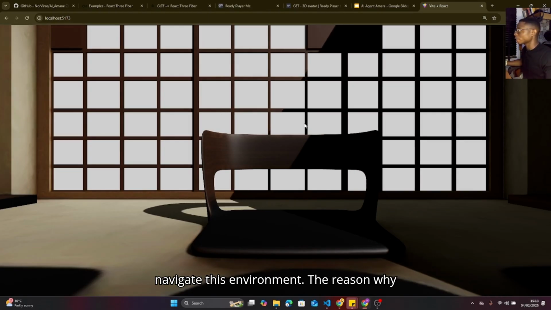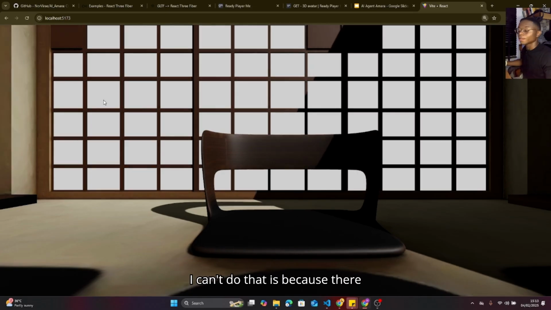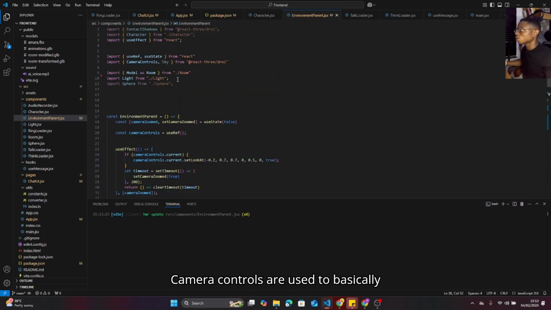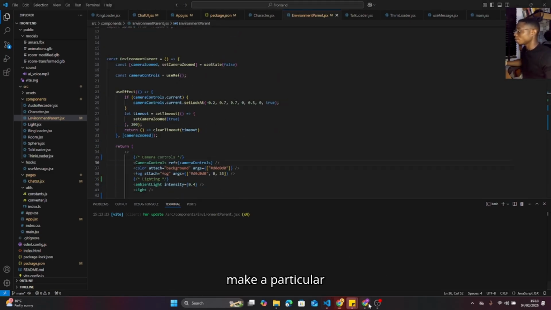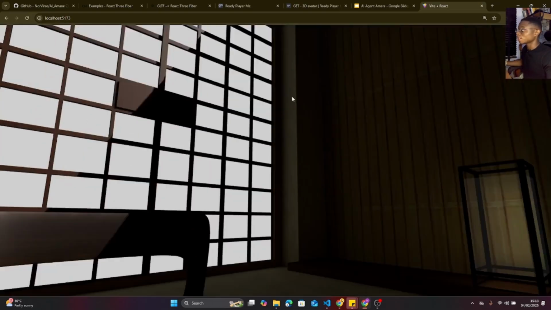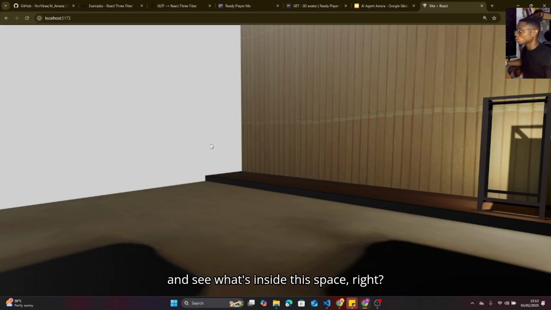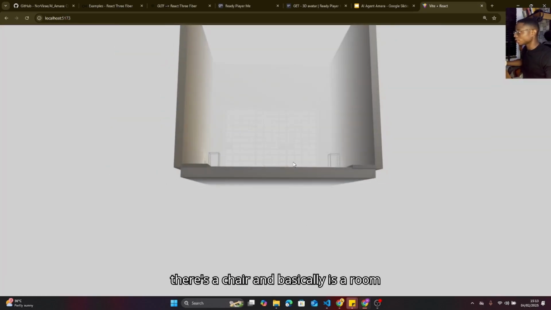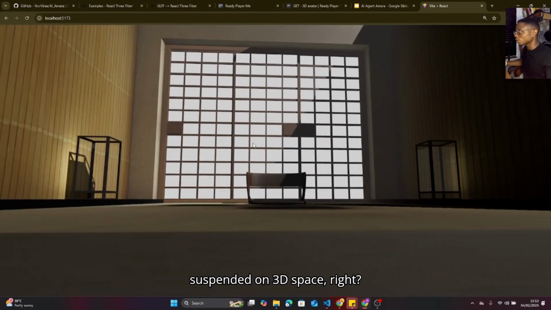The reason I can't do that is because there aren't any orbit controls. So I need to find a way to give my mouse the ability to navigate the environment. To do that, we import something quite simple, camera controls. Camera controls are used to basically make a particular 3D environment navigable. And if you notice, we can now see what's inside this space. You can see there is a chair, and basically it's a room suspended in 3D space.